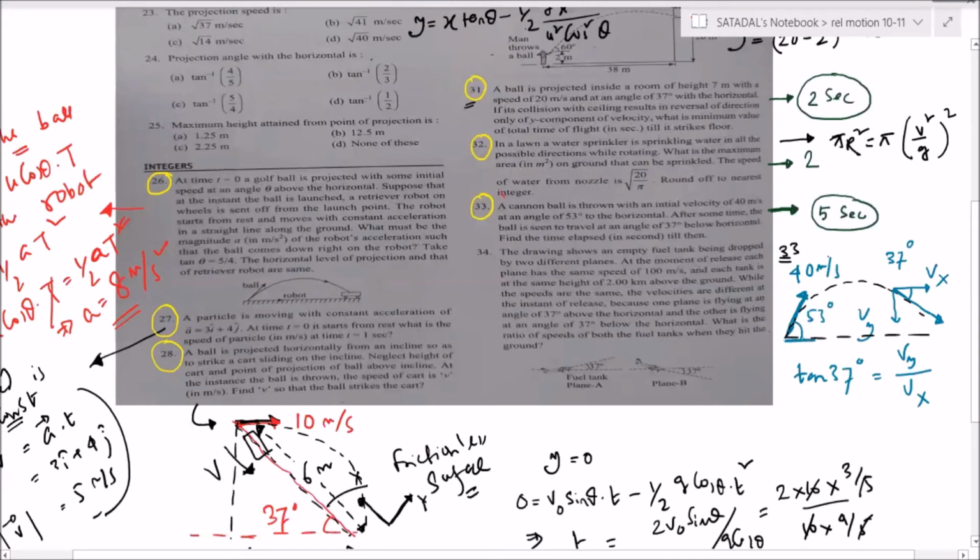So what is the horizontal velocity? Cos 53, 4 by 5. Oh, sorry, 3 by 5. That is equal to 24. So we are getting Vy by 24. Right, now tan 37 is how much? 3 by 4. So from here you will get the value of Vy, right?